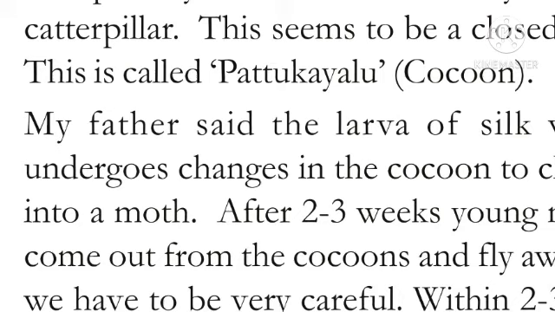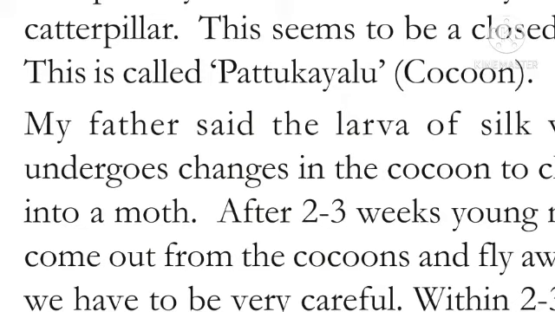So, we have to be very careful. Within 2 to 3 days of formation of cocoon, we start removing them from the tray. We kill the larva inside by a process called stifling, by putting a lot of these in a steam oven for 10 to 15 minutes. Here remember children, we should kill the larva inside.